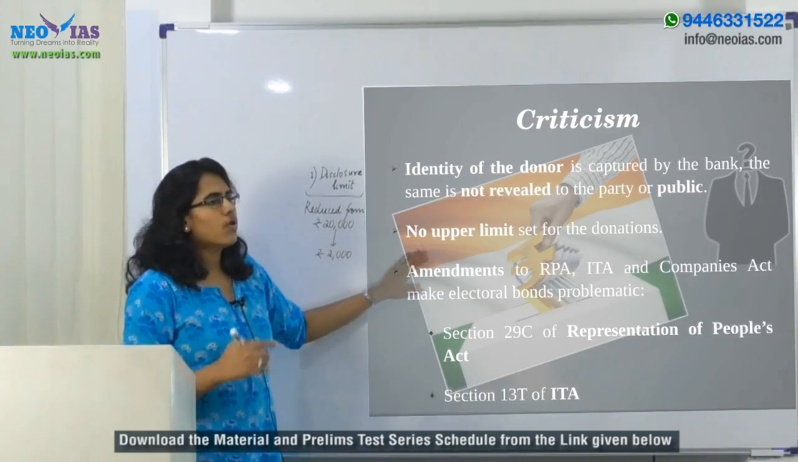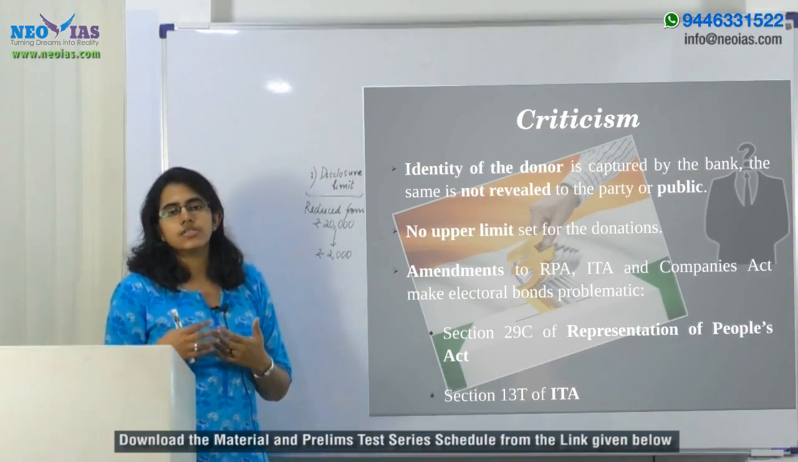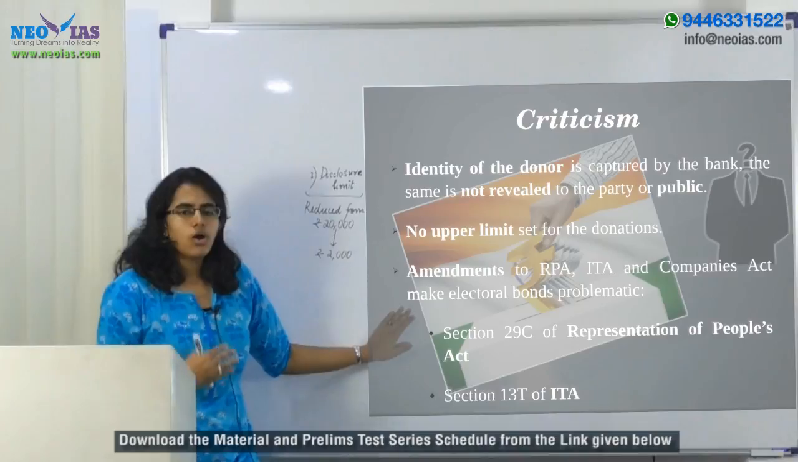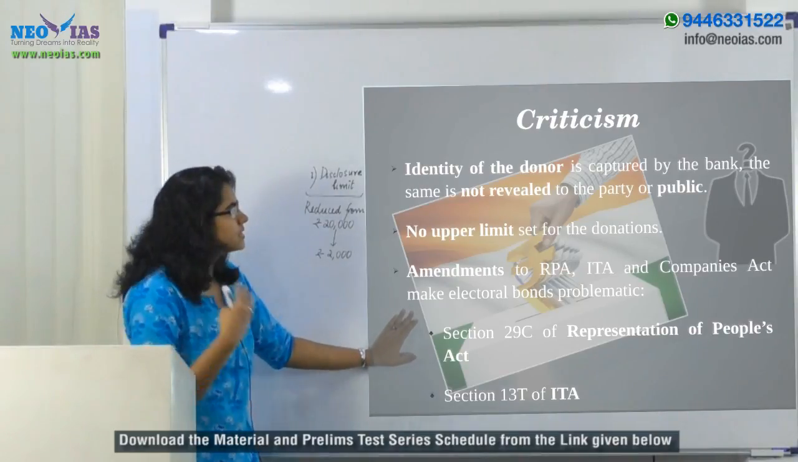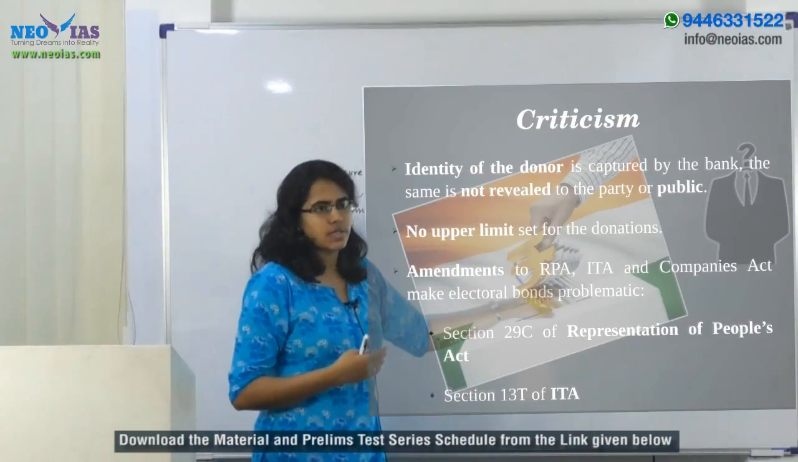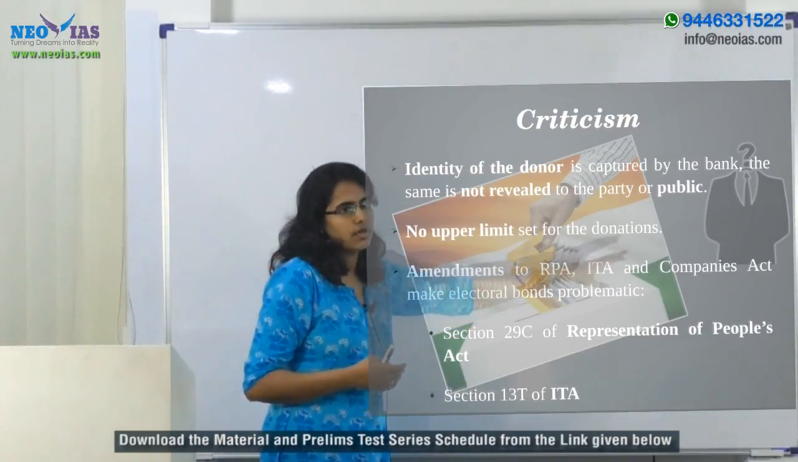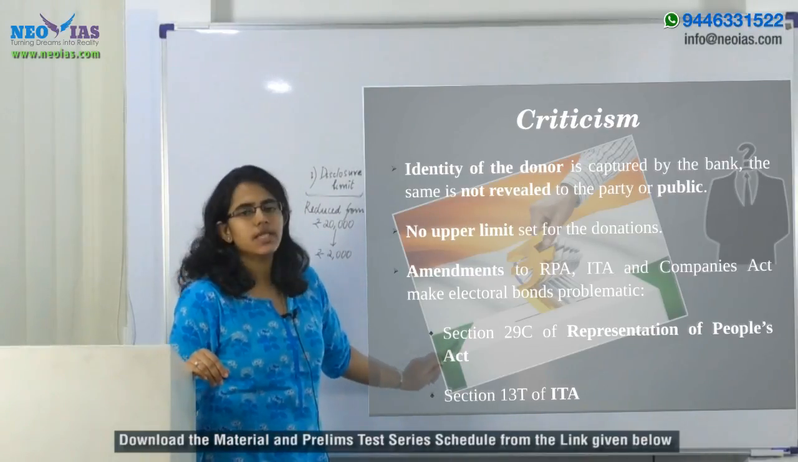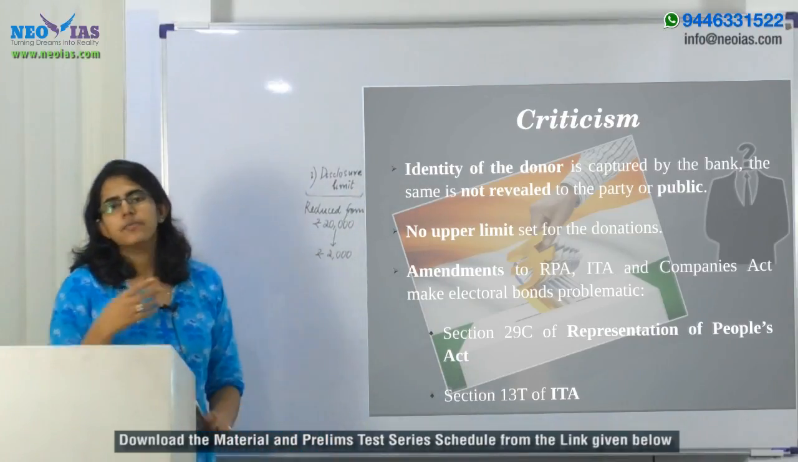Second thing is that no upper limit has been set for the donations. So that can lead to chances of unlimited donations. And third thing, what makes the electoral bond more problematic, is the amendments that had been made to the RPA, that is Representation of People's Act, the Income Tax Act, as well as the Companies Act. Now, in regard to the Representation of People's Act, there is a section, that is 29C. Now, what is this section telling about this act?